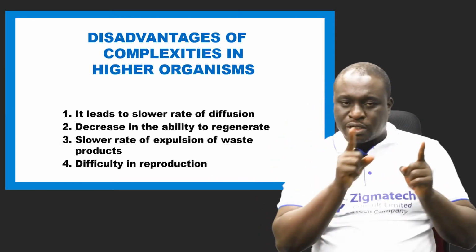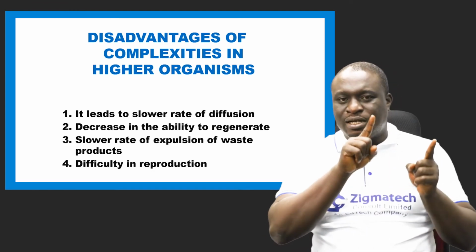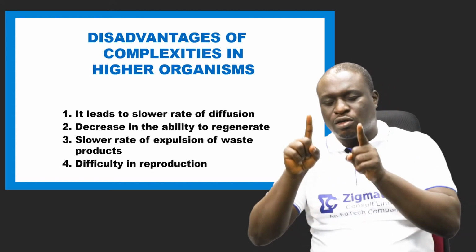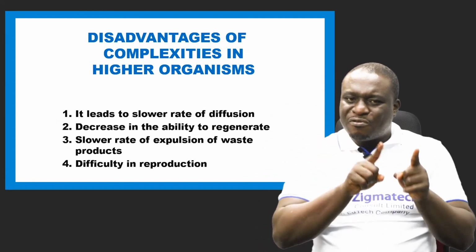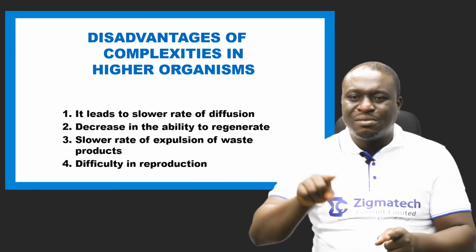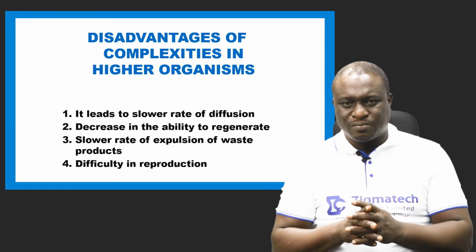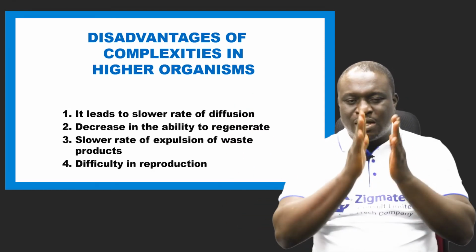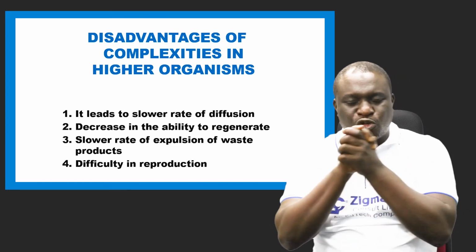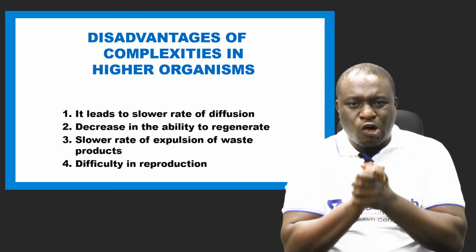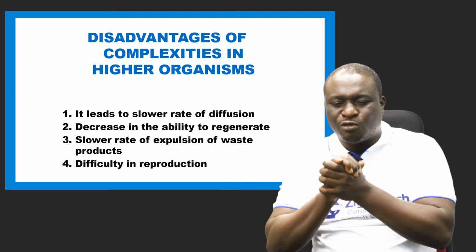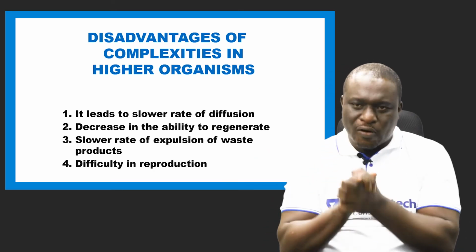Please listen. The higher the surface to volume ratio, the higher the rate of diffusion. And surface to volume ratio is higher in unicellular organisms than in multicellular organisms. I repeat, the surface area to volume ratio in unicellular organisms is higher compared to that in higher organisms.